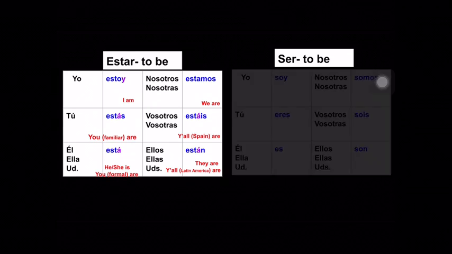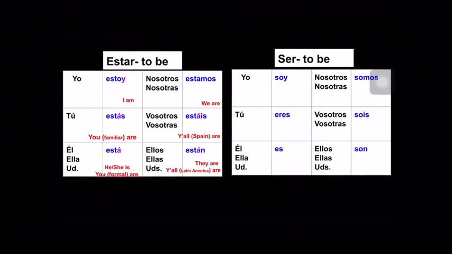Really simple. The verb ser, though, it means the same thing as estar, but again, these guys are going to be used in different scenarios. And this one's a little more complicated to conjugate. It's very irregular. This one is soy, eres, es, somos, sois, son. But keep in mind, guys, these both mean the same thing.